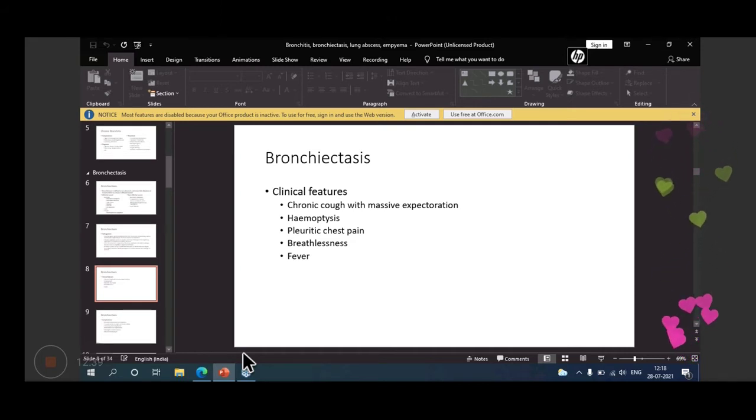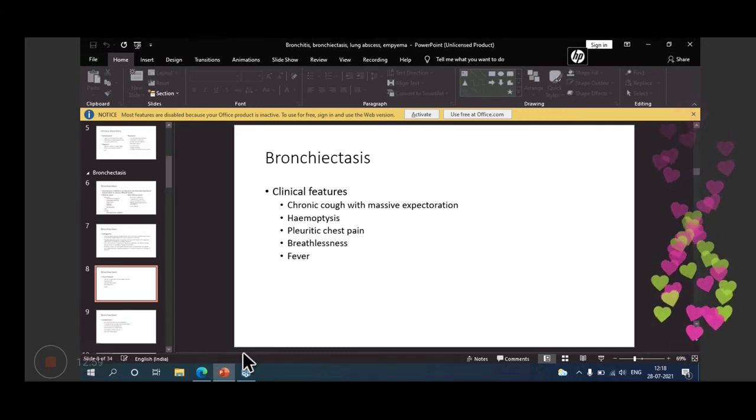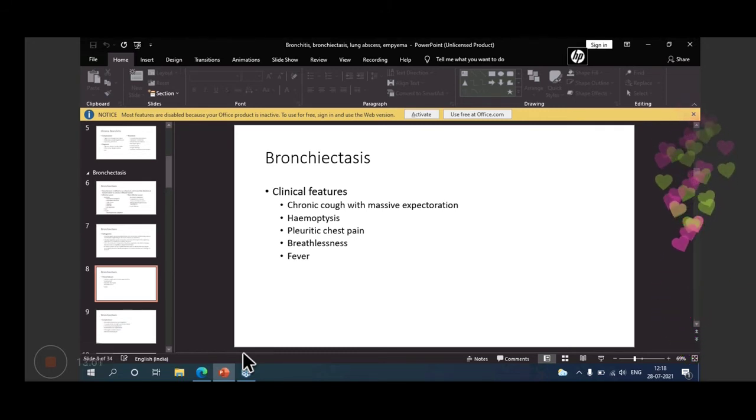Then obstruction in the bronchi may also be due to some tumor. Focal bronchiectasis occurs when there is some foreign body or tumor obstructing the bronchi. And clinical features may be almost similar: chronic cough with massive expectoration, blood in sputum, hemoptysis, then pleuritic chest pain, breathlessness, and fever.